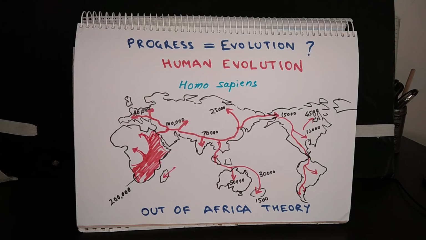So I discussed evolution, Darwin's theory of evolution, and certain proofs of evolution like phylogenetic classification, fossils, then homologous organs, analogous organs, and finally I talked about the out of Africa theory about the evolution of modern humans, that is Homo sapiens.